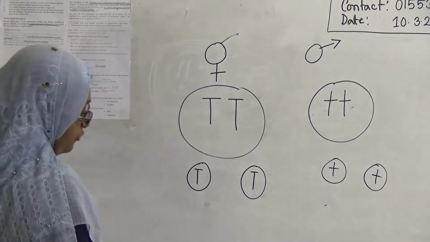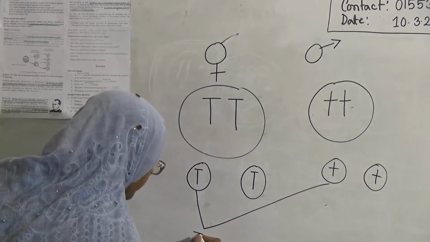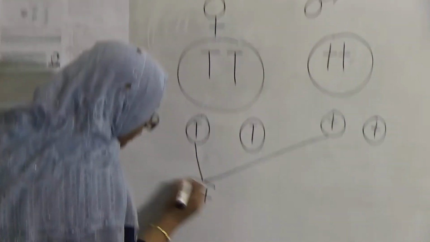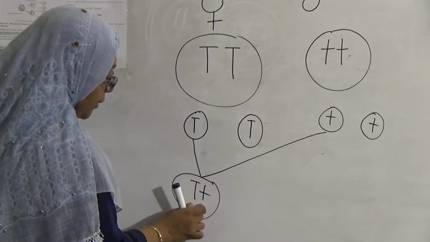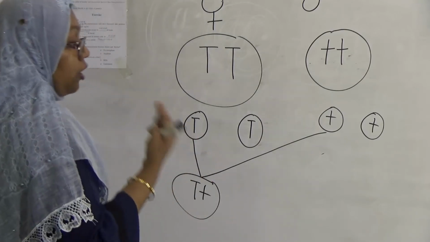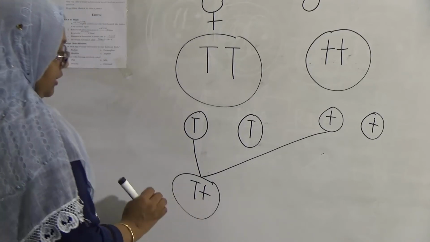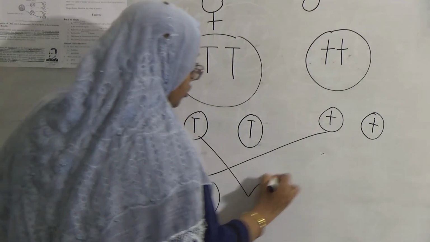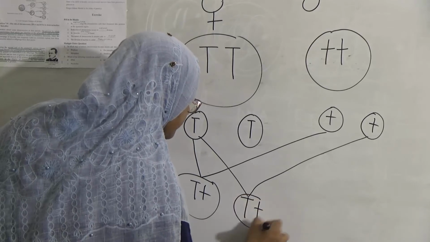Now if this capital T is crossed with this small t, look here, one capital T, one small t, that means they become medium. Normally we will see them as tall, but actually they are carrying both genes. Again, if it is crossed with this one, it will be like that.